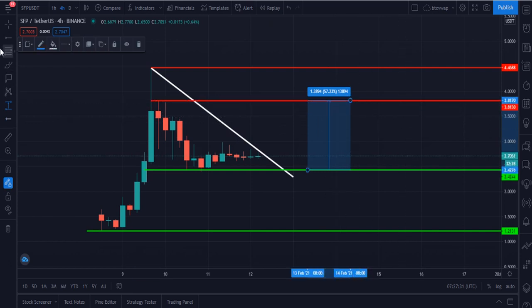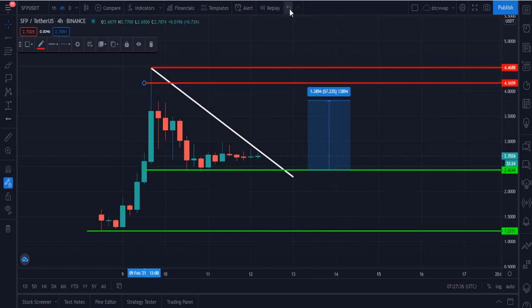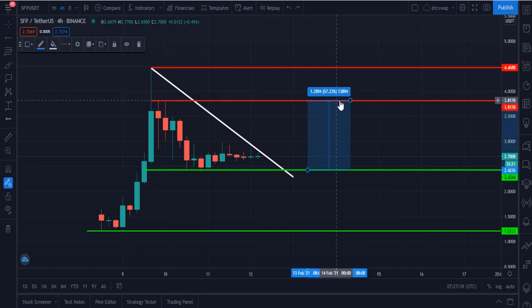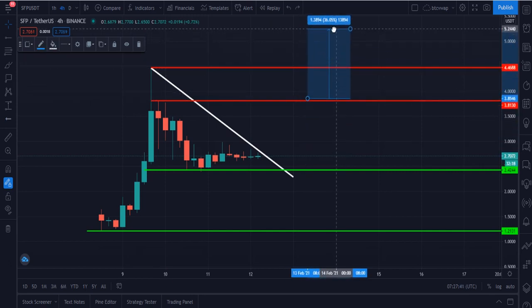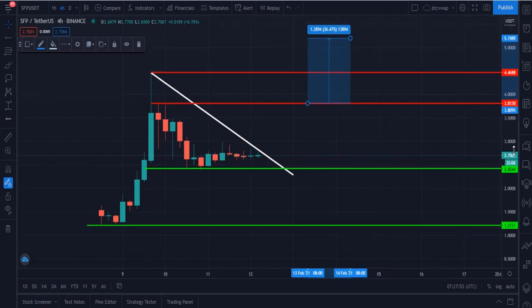Let me please tell you my immediate short-term target of the SafePal right now. Sorry for that. Once SafePal breaks this downtrend line, which is at the $2.71 level, then definitely it is going to hit 5.19. This is the immediate short-term target for me right now. 5.20 you can say is my next target for the SafePal. It is the immediate short-term target currently right now for me.